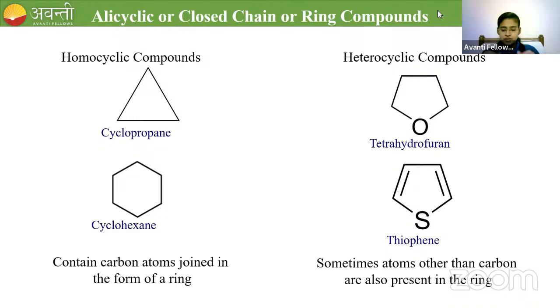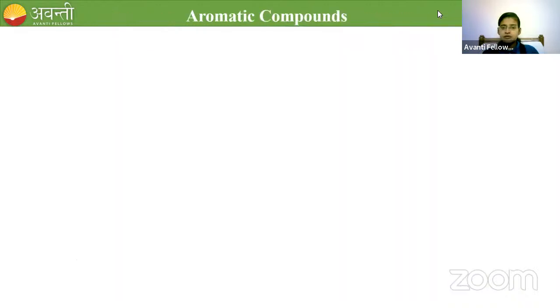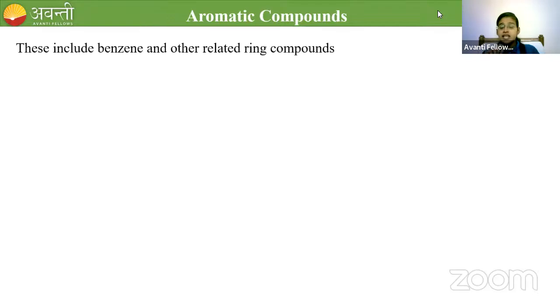Next I will give you the explanation for aromatic. Aromatic compound means a benzene ring containing compound. Benzene and other related ring containing compounds. So what is benzene? The formula for benzene is C6H6 and the structure will look like this. This is the structure. So this is benzene.